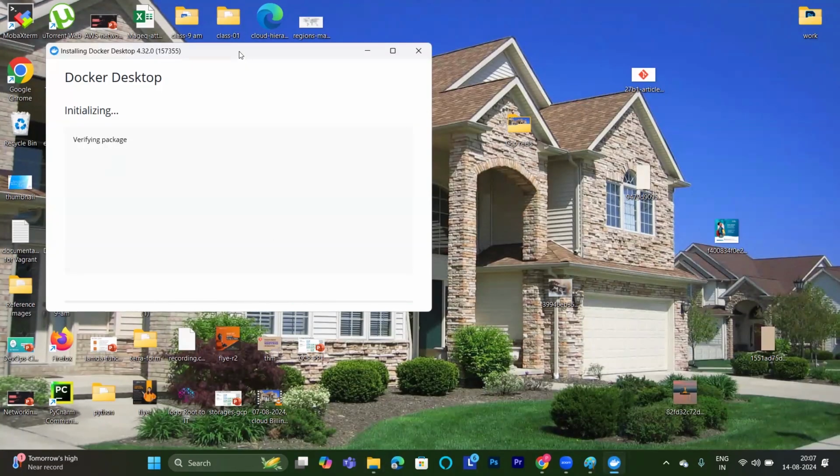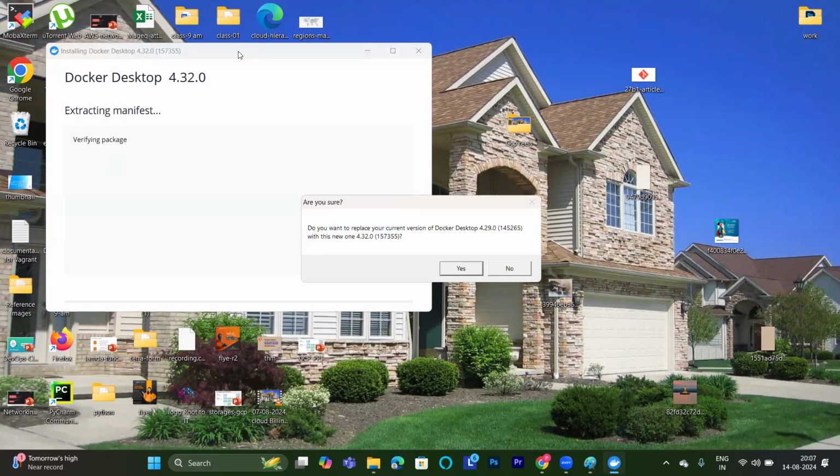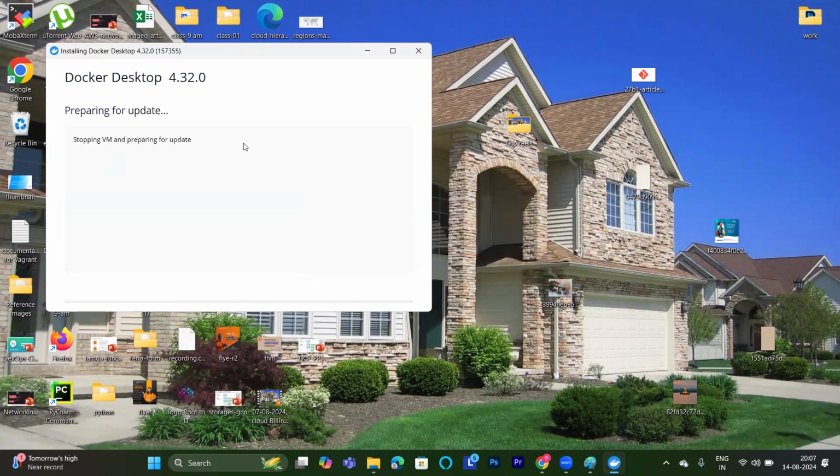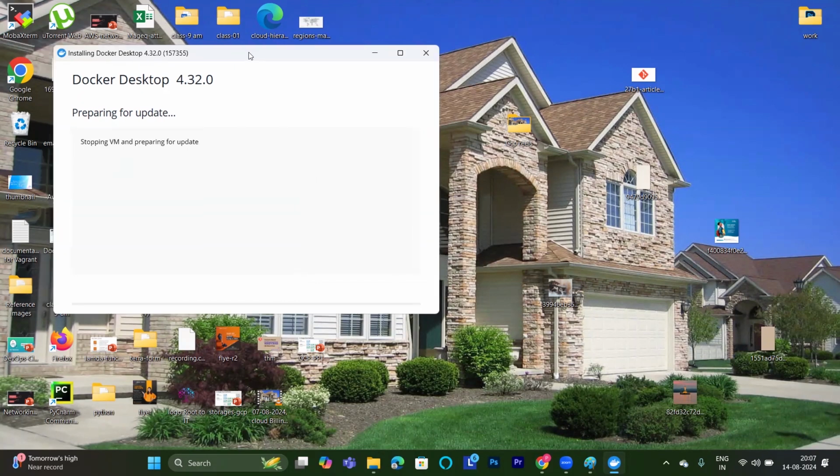Docker desktop initializing. And one more important thing here, you want to replace the version 4.29 to 30. Yes, I already have Docker installed here. Okay, I'm replacing this version. What is the current version here? 4.32 here. I'm replacing this current version here.